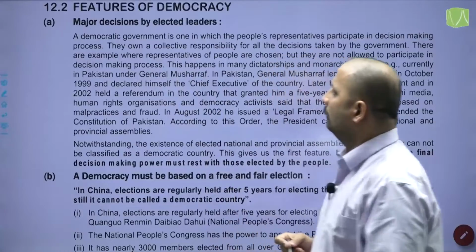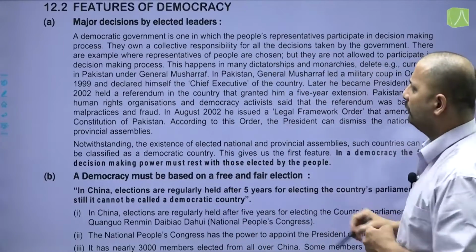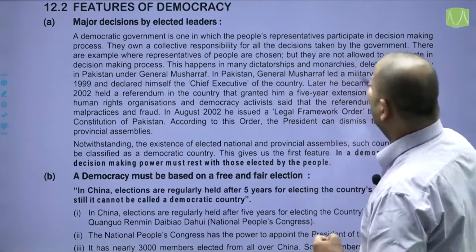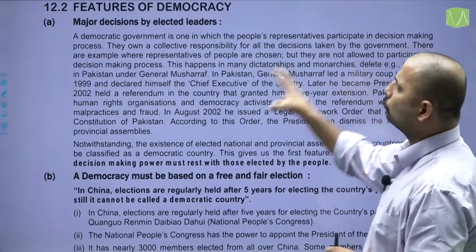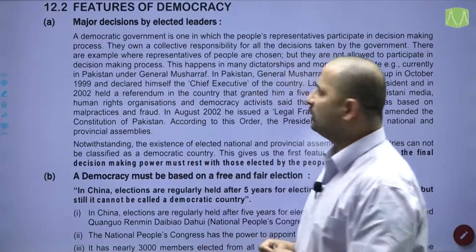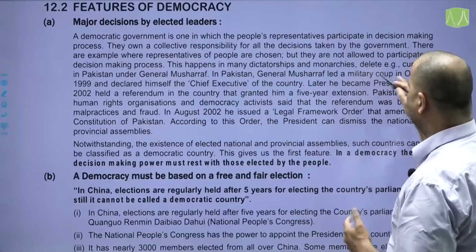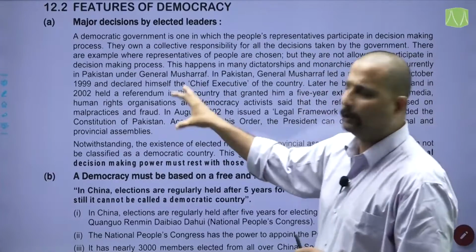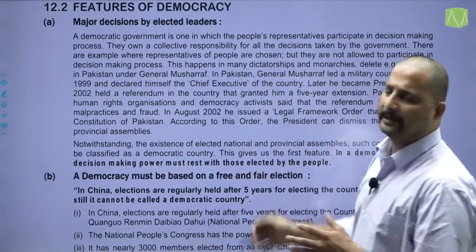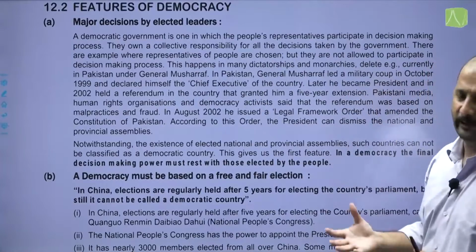Currently, in Pakistan, General Pervez Musharraf led a military coup in October 1999 and declared himself the chief executive of the country. Later he became president, and in 2002 held a referendum in the country that granted him an extension of 5 years.